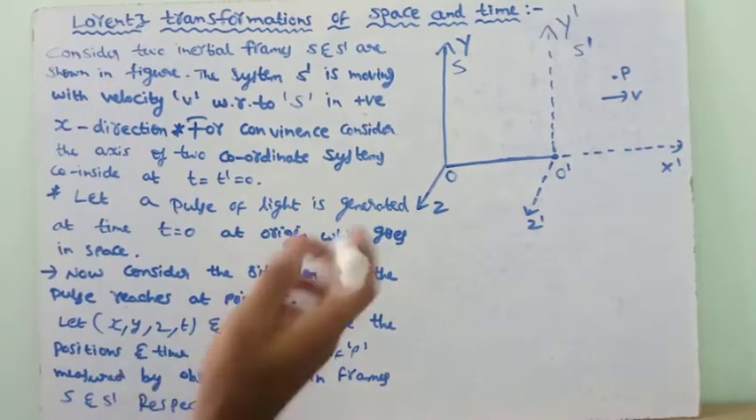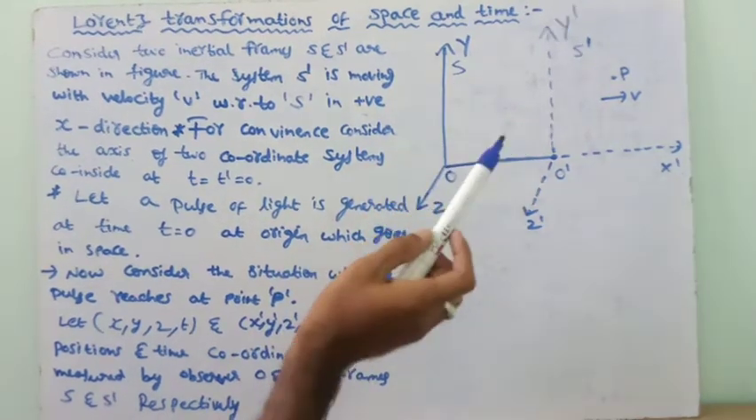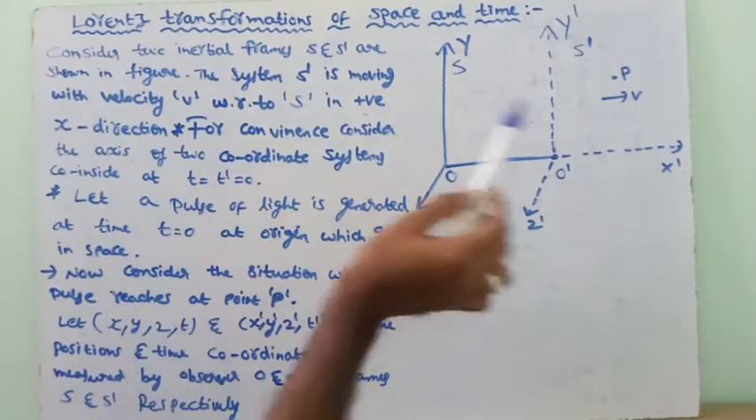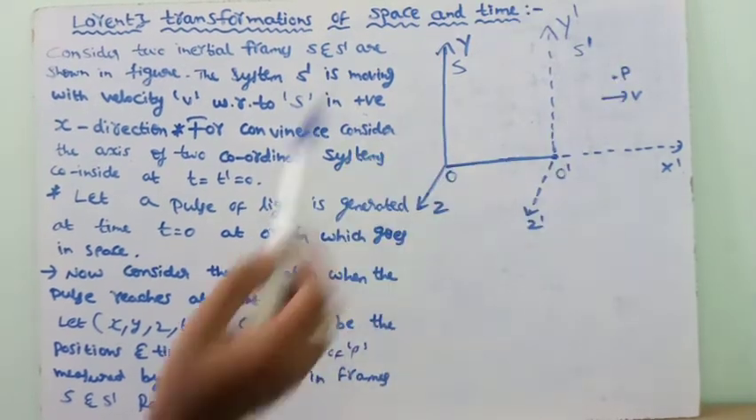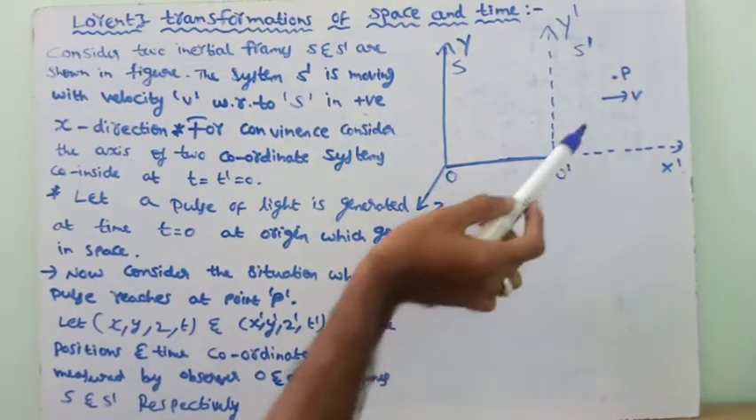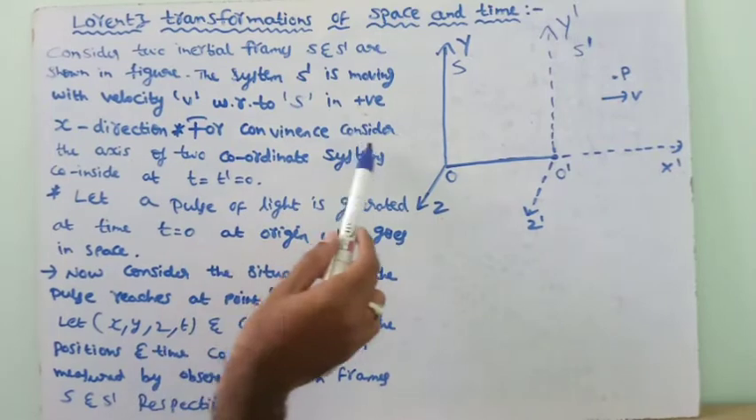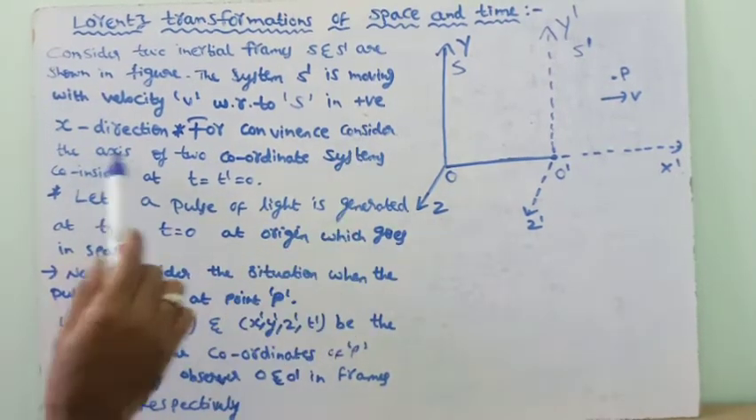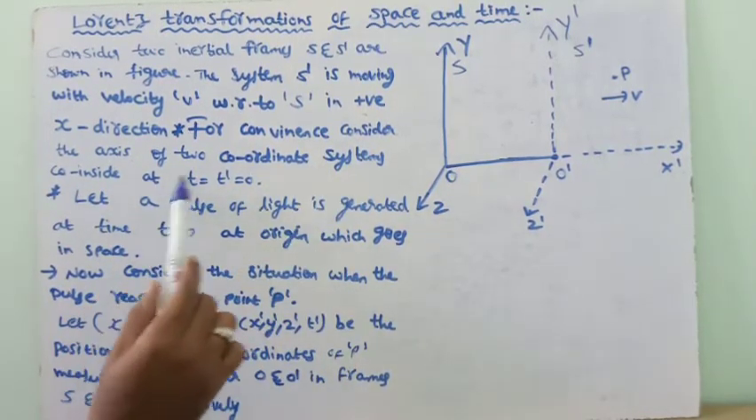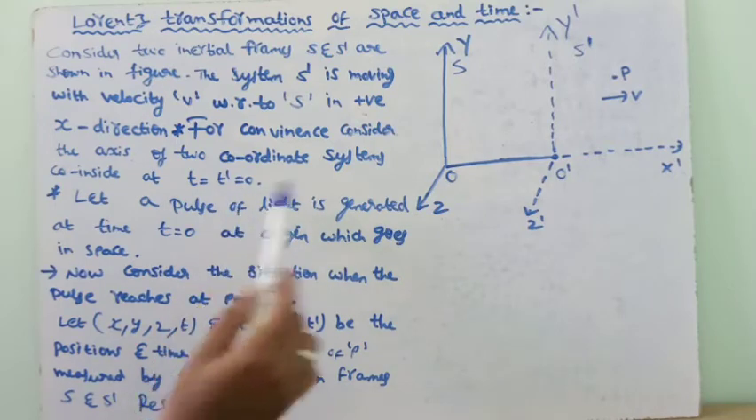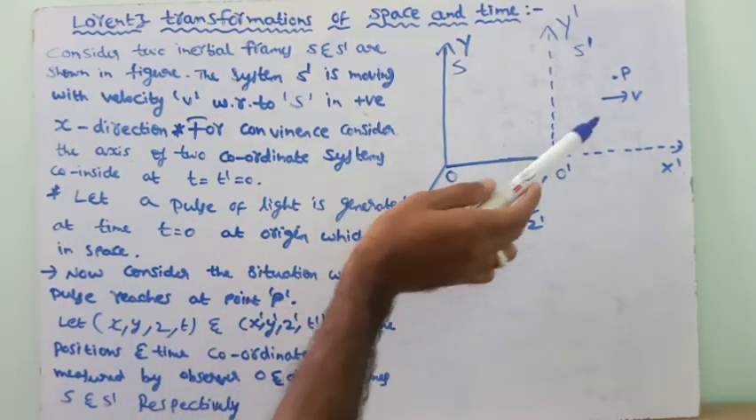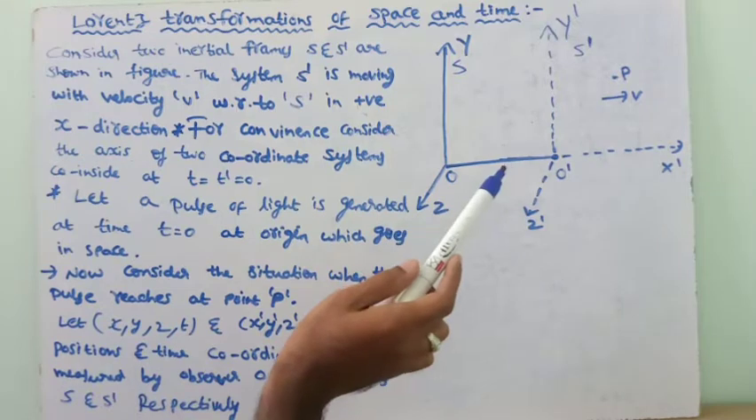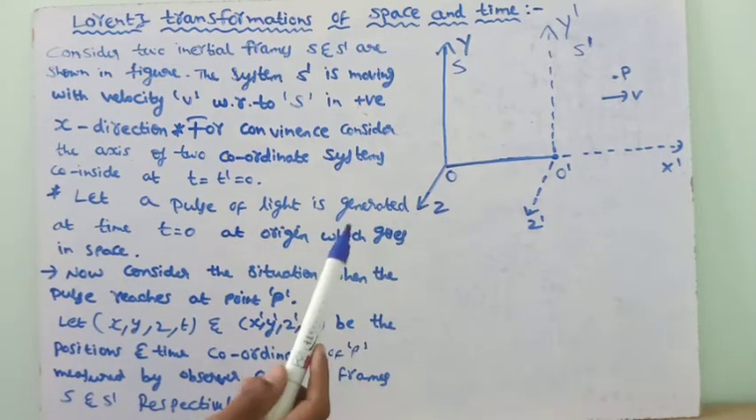Consider two inertial frames S and S dash. S dash is moving with velocity v in the positive direction of the x-axis. For convenience, consider that the axes of the two coordinate systems coincide at t equals t dash equals 0, which means at time t according to this frame and t dash according to this frame equal to 0, all coordinates are the same.